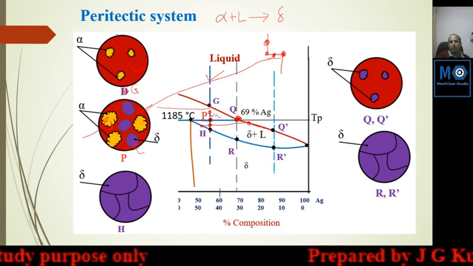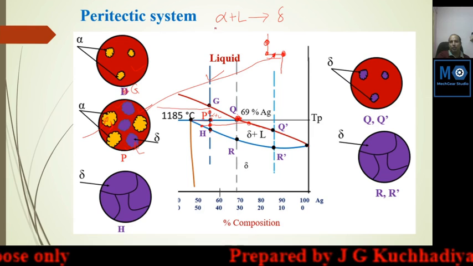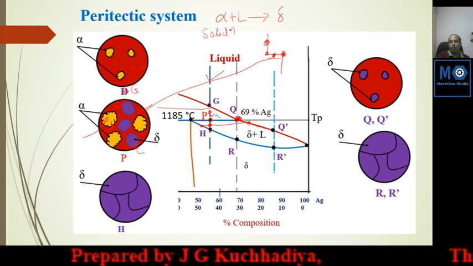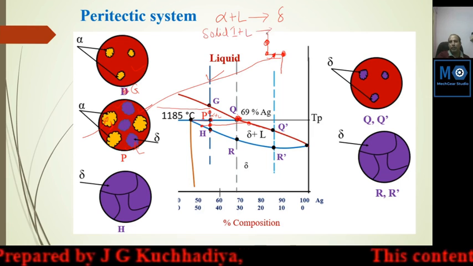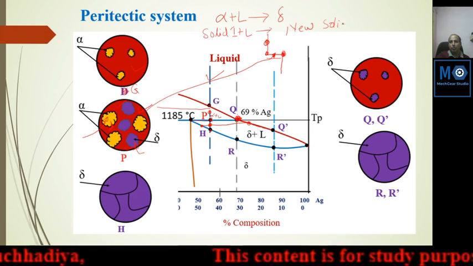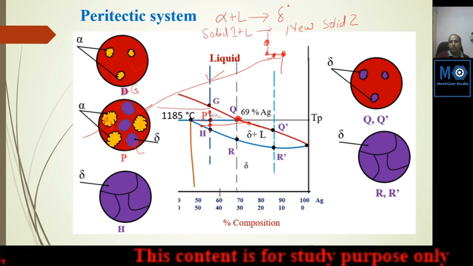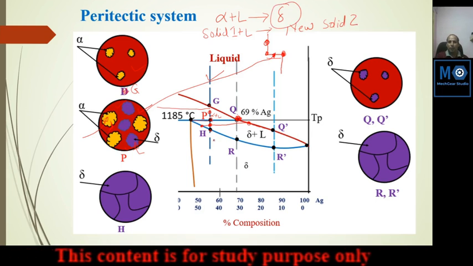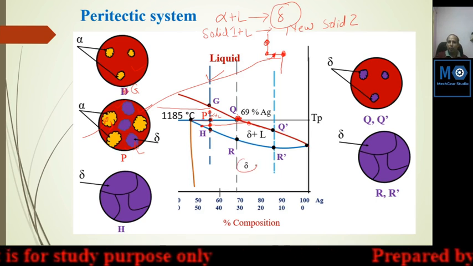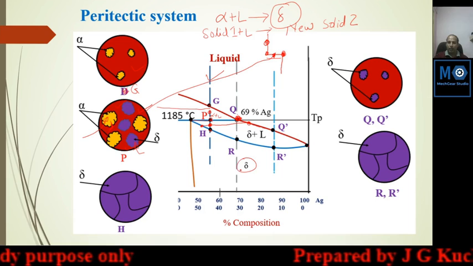That is the theme of this peritectic reaction: one solid 1 plus liquid converting to new solid 2. This new solid 2 is delta. So below this line, anyway, you find only delta.